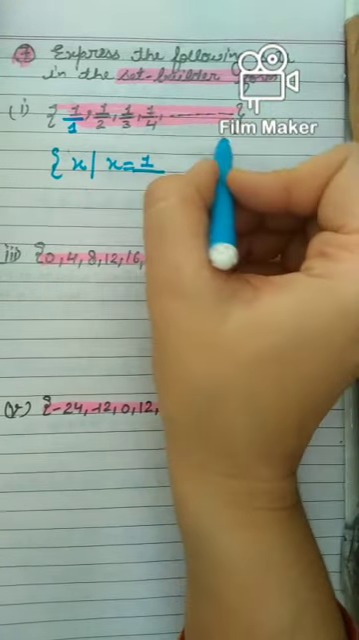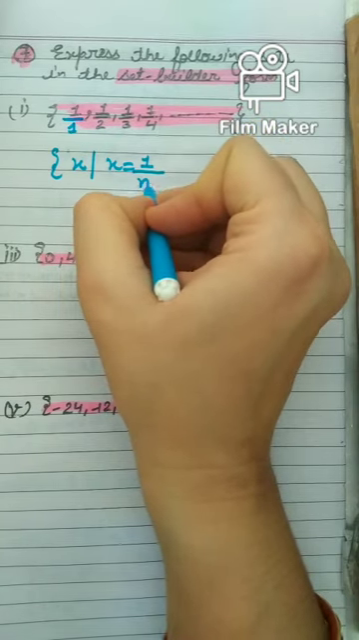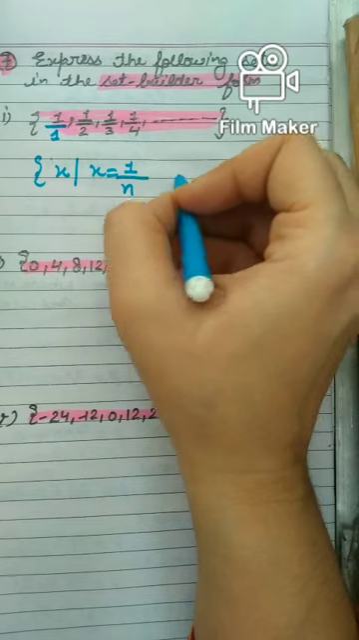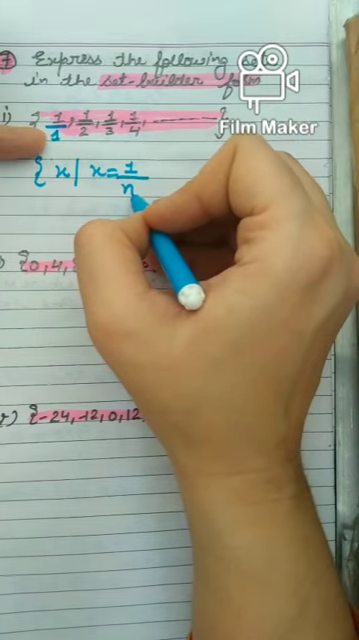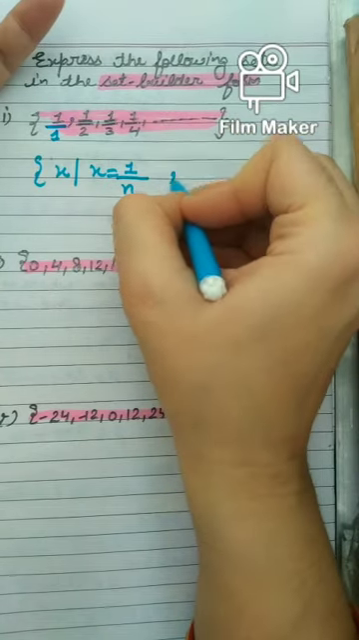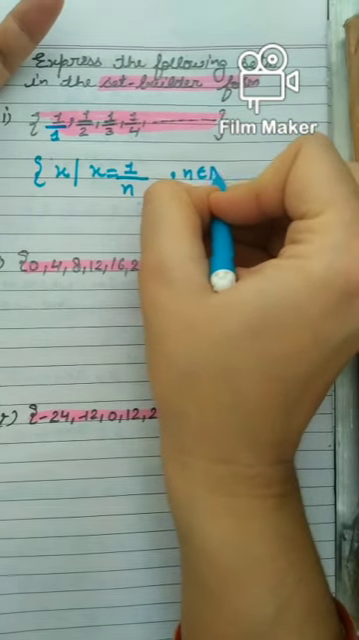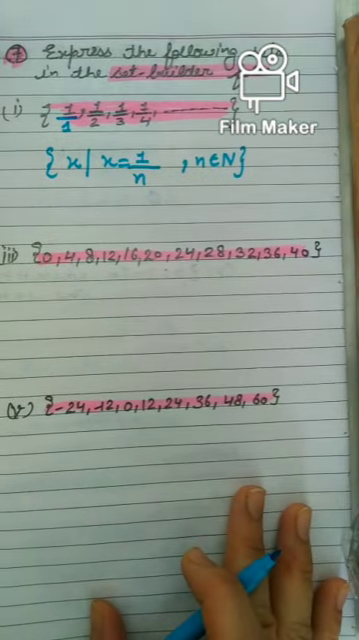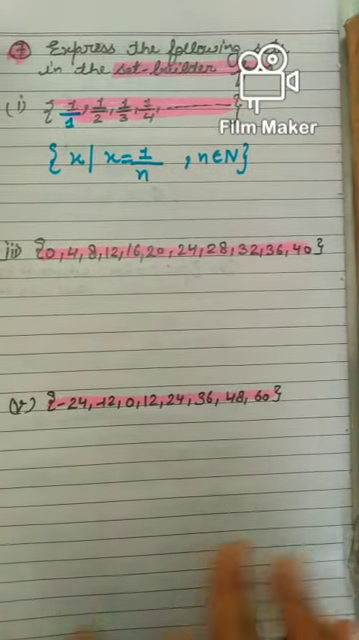Denominator 1, 2, 3, 4, means these are natural numbers, so I can take n. So x is equal to 1 by n, right? At the place of n I will put 1, I will get 1 by 1. 2, 1 by 2, 3, 1 by 3, 4 and so on. So these n are natural numbers. It is important to write. Okay, so this is the set builder form of this one.